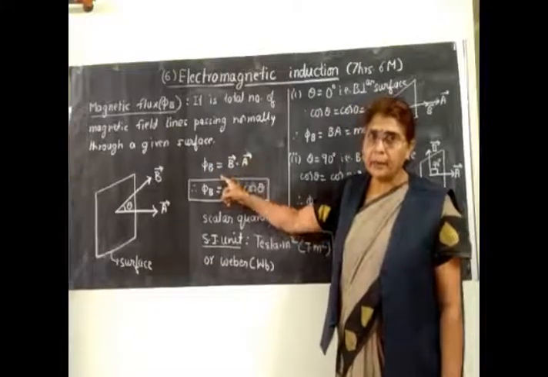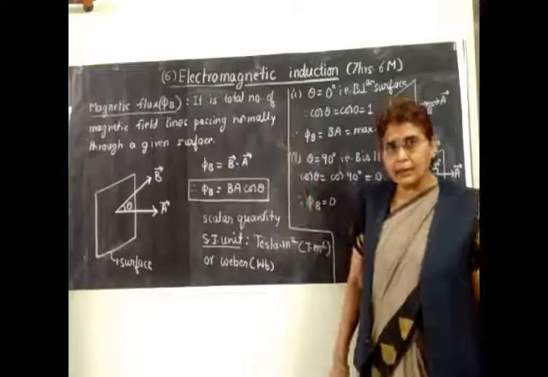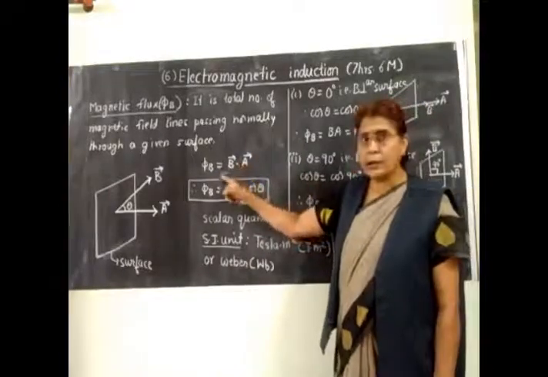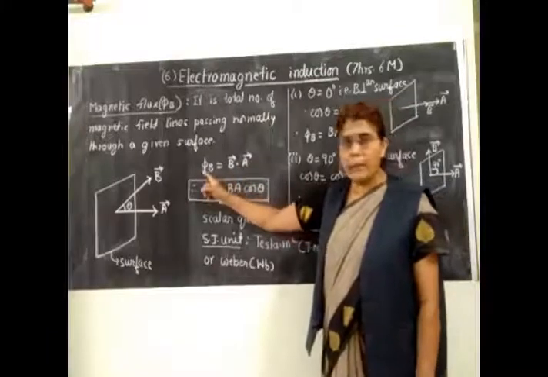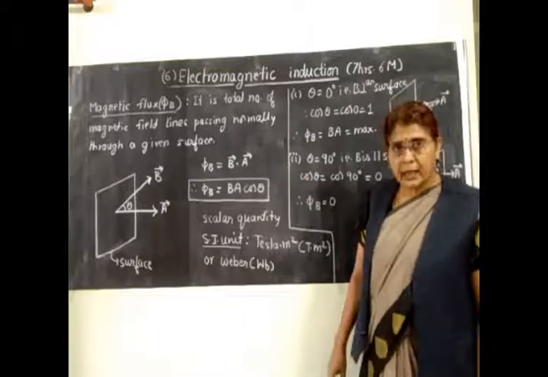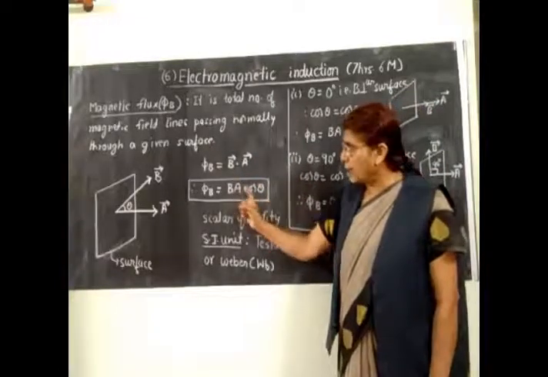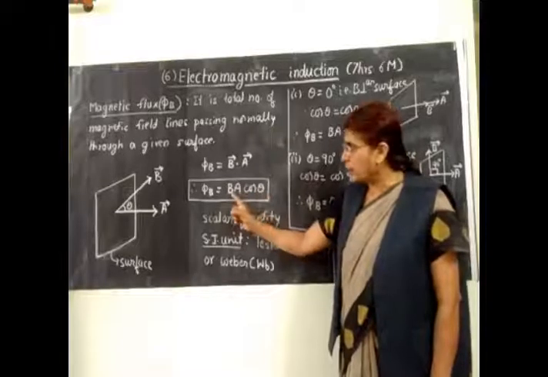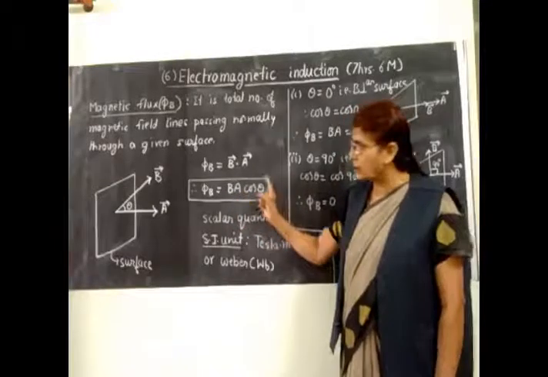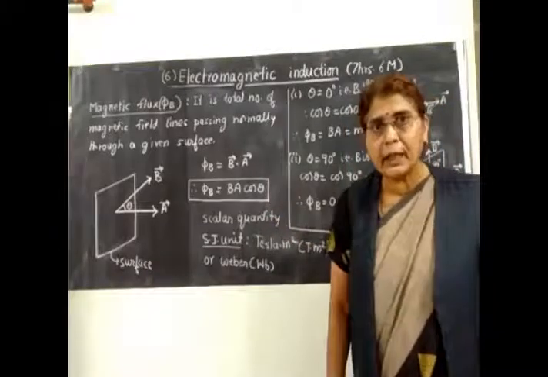What is B? B is the magnetic field, and A is the area of the surface. So, if you take the scalar product of B and A, you get the magnetic flux through the given surface. If you expand the scalar product, as you know, you will get the cosine value here. So, it will be B A cos theta. So, this is an expression for magnetic flux. Phi B is equal to B A cos theta.